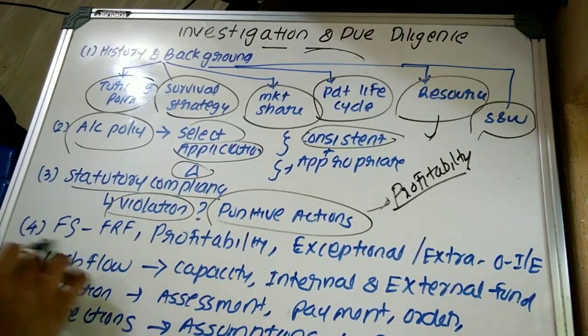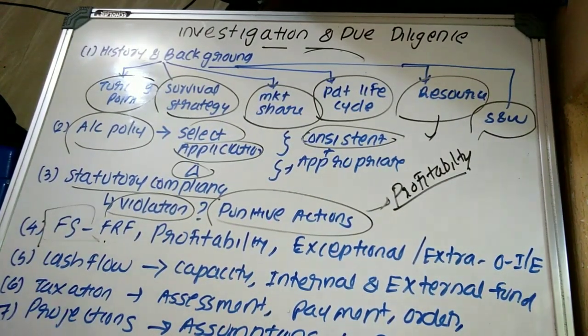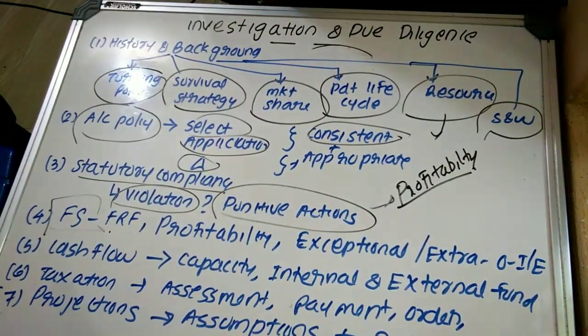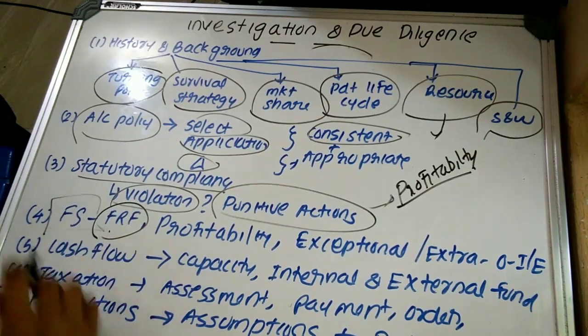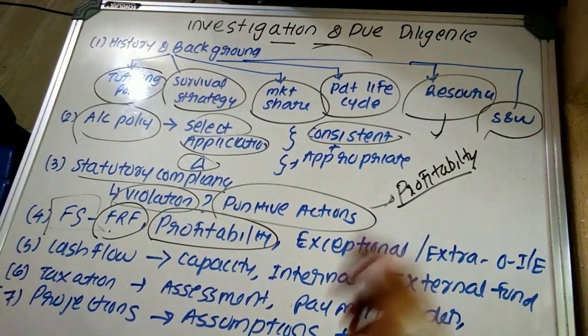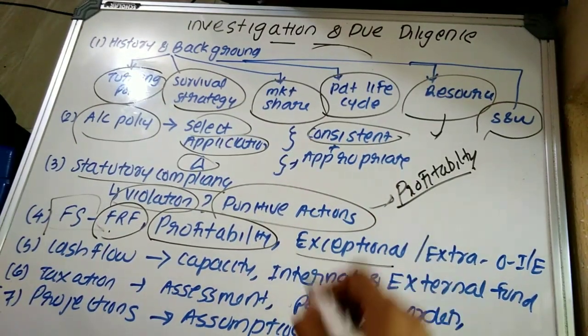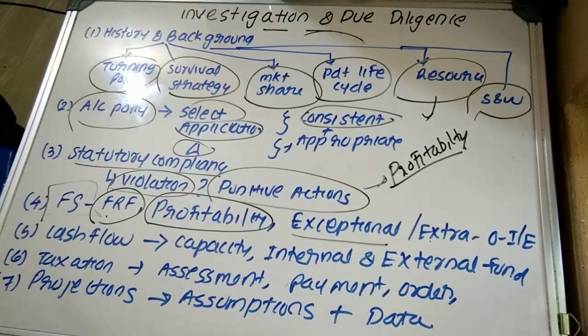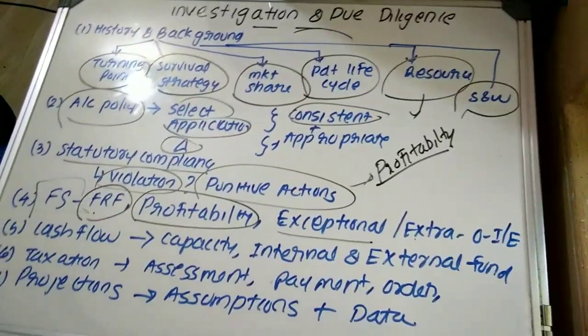Then whether the financial statements of the target company give a true and fair view of the state of affairs, and whether they have been prepared as per the financial reporting framework. He has to obtain an understanding of the profitability and determine whether there is any exceptional or extraordinary income or expense in the profit and loss statement.